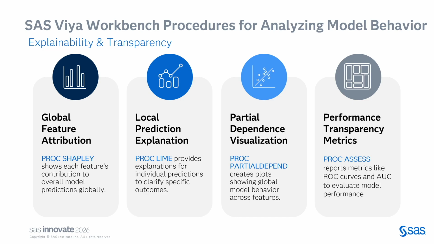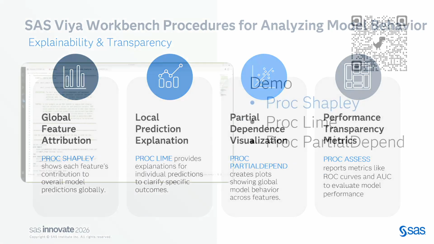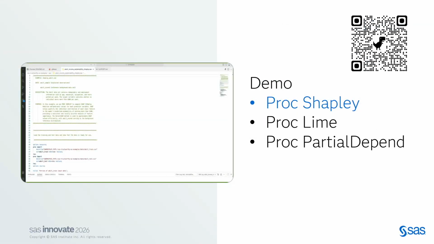Proc Lime helps you with individual row level explainability, explaining why this decision was made. Proc Partial Dependence gives you how a single feature can change the model overall. And of course the proc assess gives you the metrics like ROC and AUC, which I already showed. Let's dive into proc Shapley. Proc Shapley in action, think of it as your feature contributor.